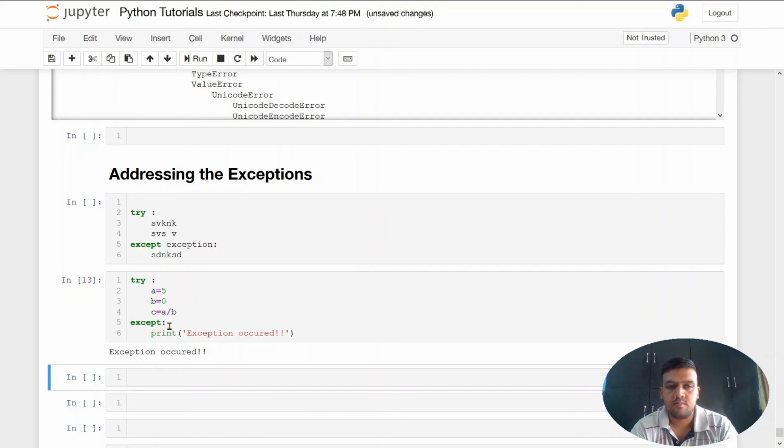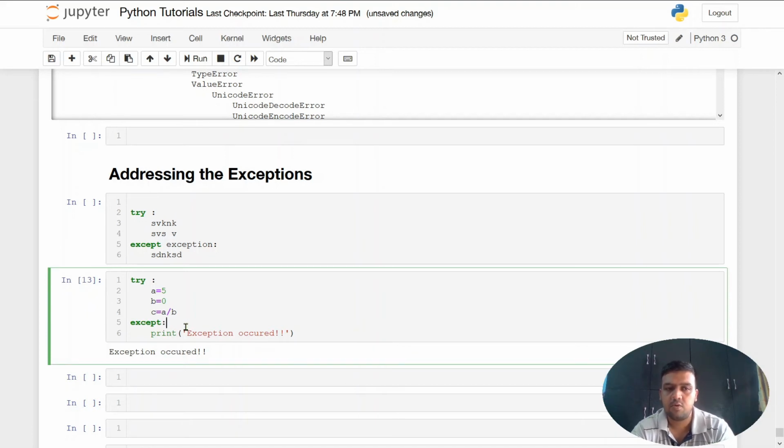If you don't want to know what exception it was, then you can just leave the exception part empty. Just write except followed by a colon, and that will be it. And if you want, you can write the handling part on your own.